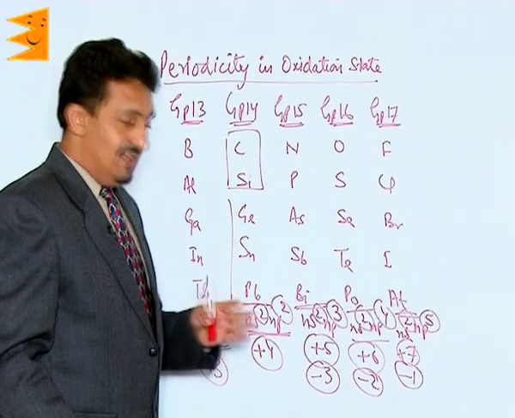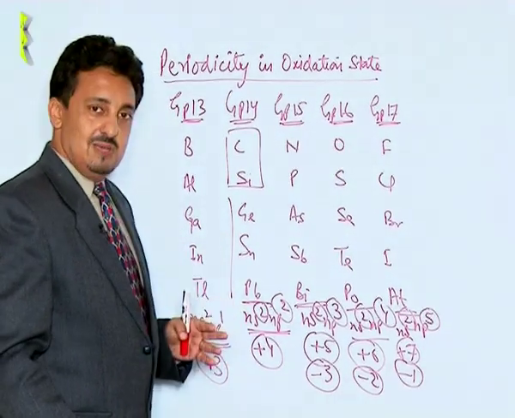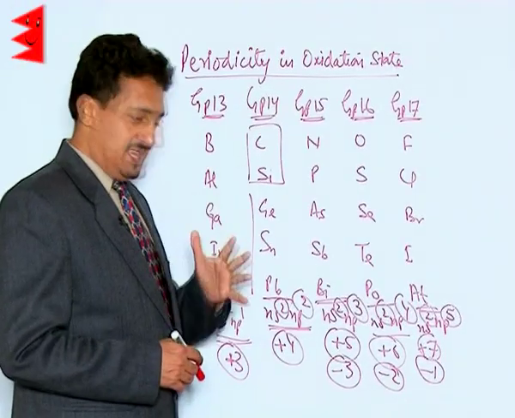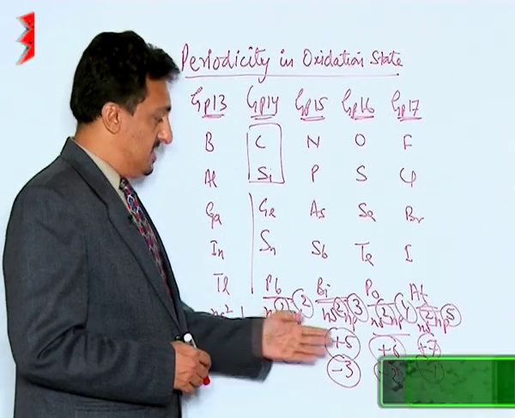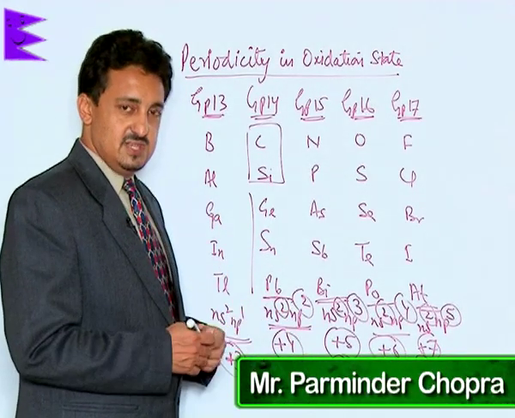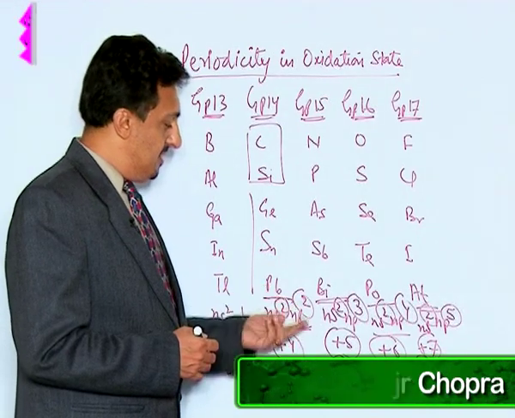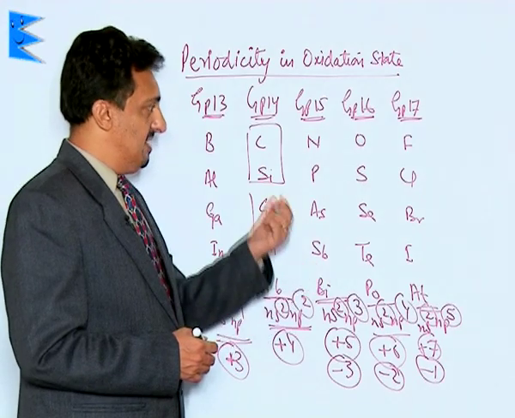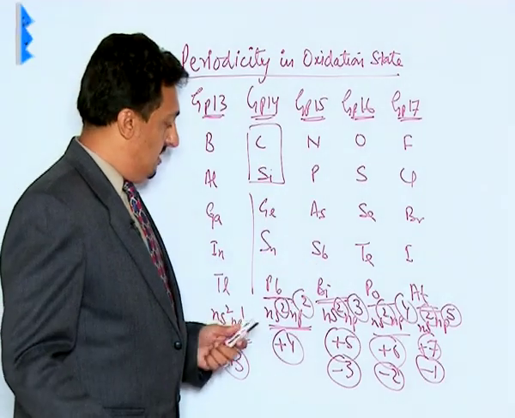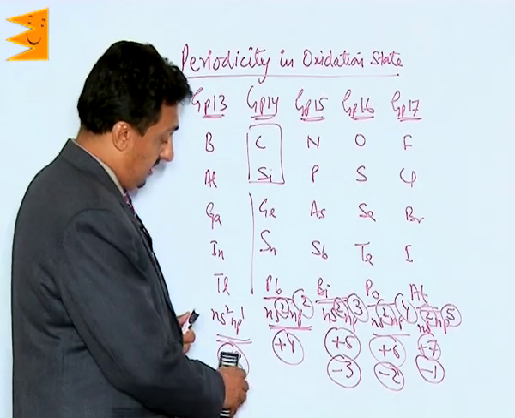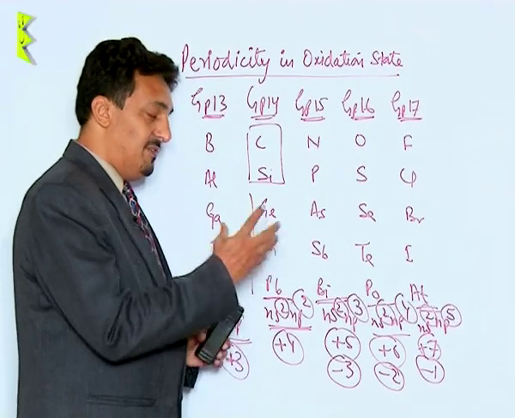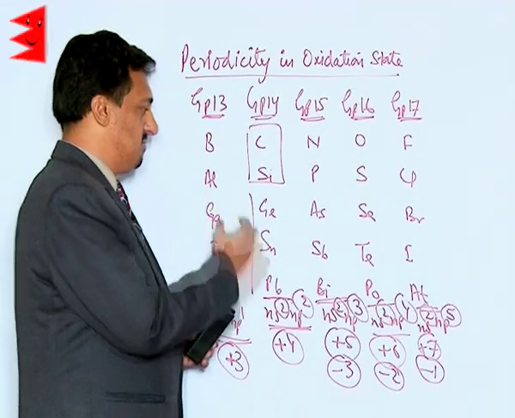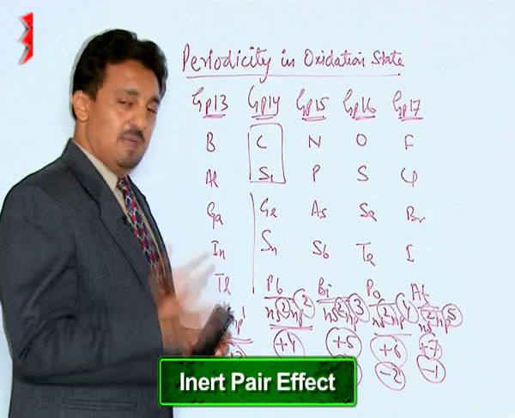But now let us discuss a very important concept like inert pair effect. After discussing these oxidation states, which are the general oxidation states, which can be easily predicted from the general electronic configurations of the elements with the respective group numbers, let us understand a very important phenomenon which we notice in the case of the p block elements, that's called inert pair effect.